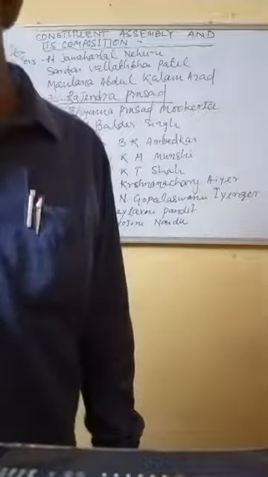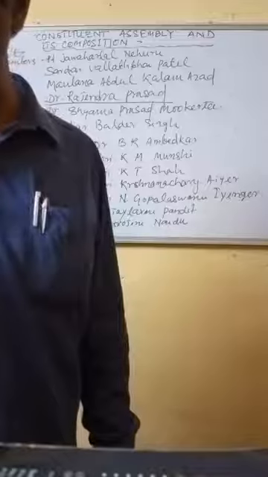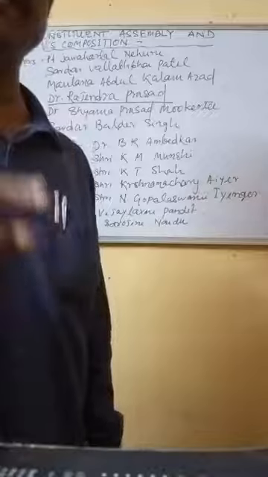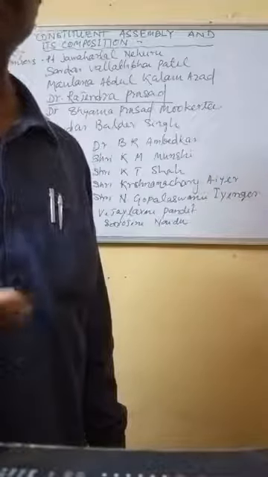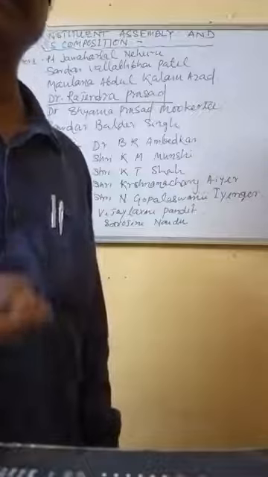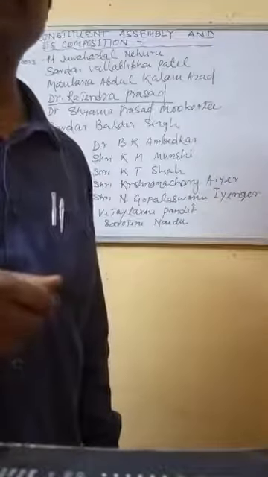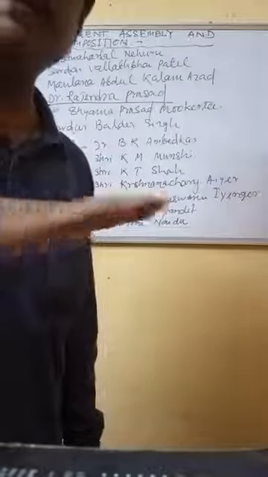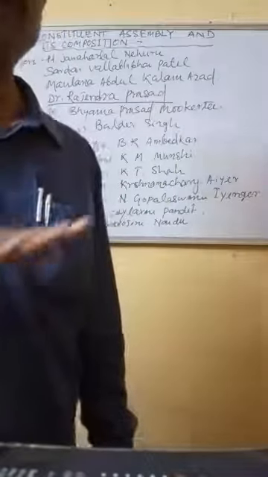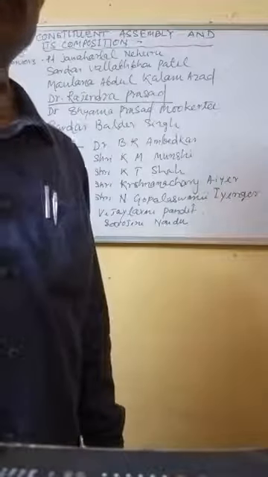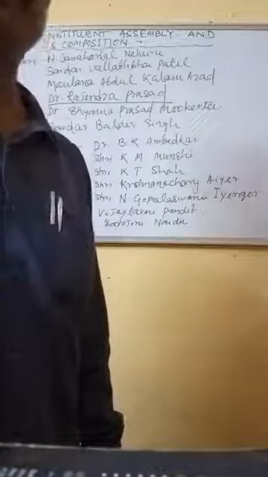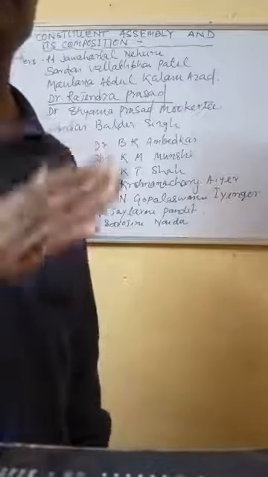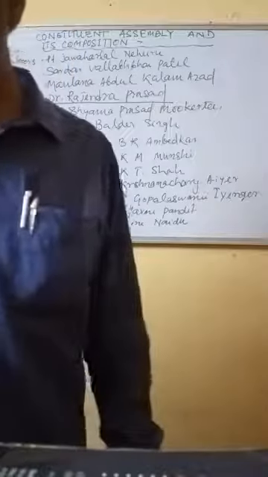What was it? That the Constitution was to be prepared to the satisfaction of all religions. Here you see India is such a country where Hindus are there, Christians are there, Muslims are there, Sikhs are there, Jainism is there, Buddhists are there. So many religious people are there. So it should not hurt the morality of any category of people or any religion. In such a manner the Constitution should be made.